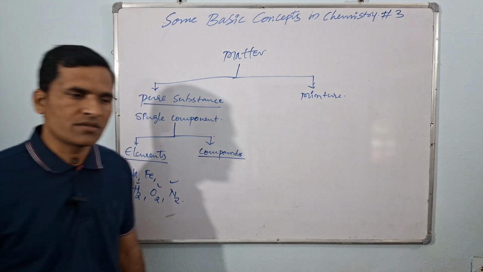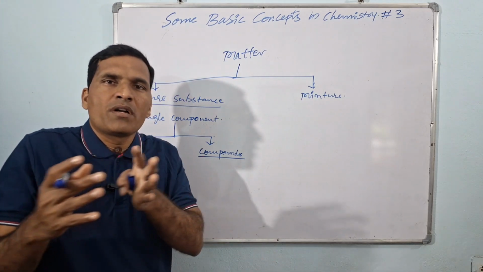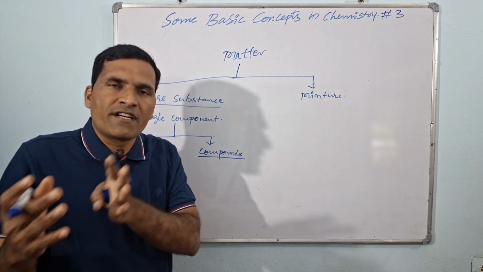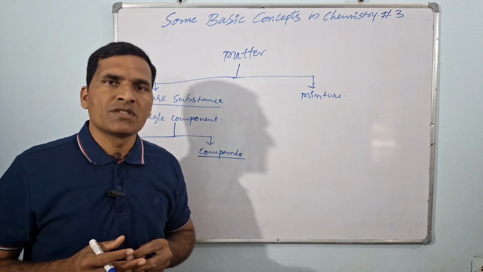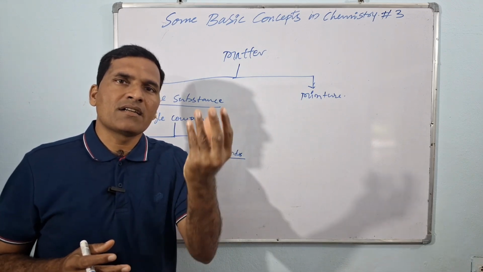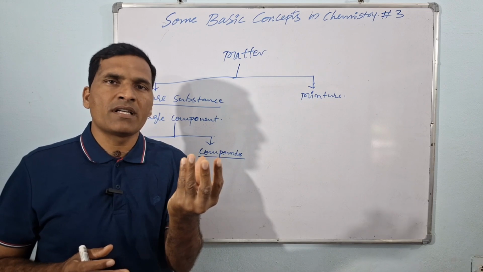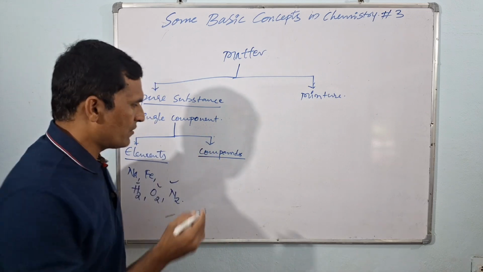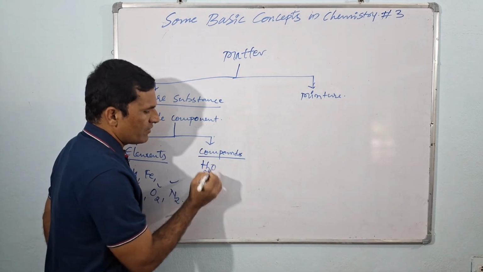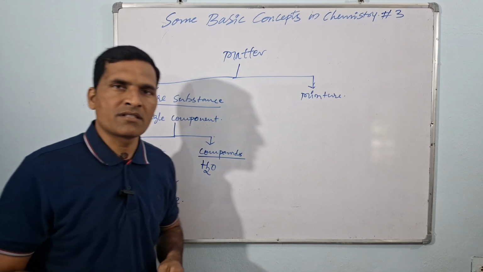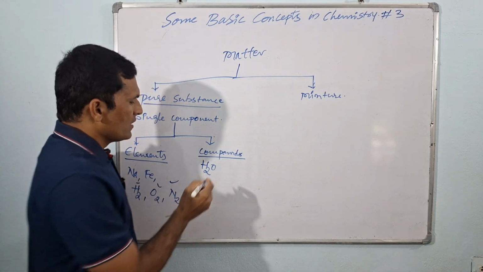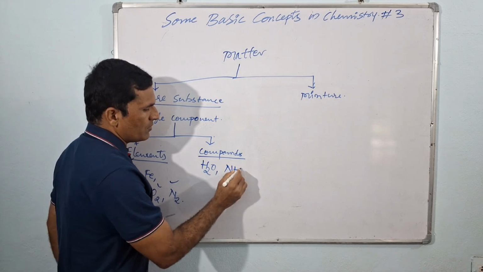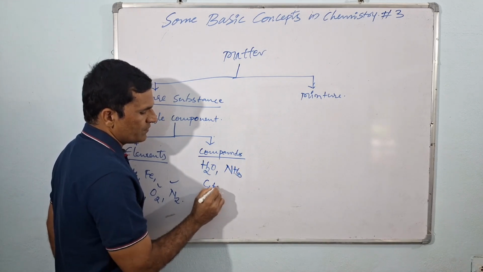And the second pure substance is compounds. What do you mean by compounds? When atoms of two or more different elements combine in a definite ratio, the resulting substance we call a compound. For example, water. How is it formed? It is formed by the combination of hydrogen and oxygen in a 2:1 ratio. Similarly, you can take the ammonia molecule, or the glucose molecule.